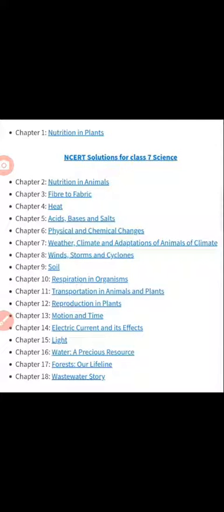third chapter fiber and fabric, and fourth chapter is heat, and fifth chapter is acids, bases and salts, and sixth chapter is physical and chemical changes, seventh chapter weather, climate and adaptations of animals to climate, and eighth chapter is winds, storms and cyclones, and ninth chapter is soil, and 10th chapter is respiration in organisms, and 11th chapter is transportation in animals and plants, and 12th chapter is reproduction in plants, and 13th chapter is motion and time, and 14th chapter is electric current and its effects, 15th chapter is light, 16th chapter is water, a precious resource, 17th chapter is forests, 18th chapter is wastewater story.